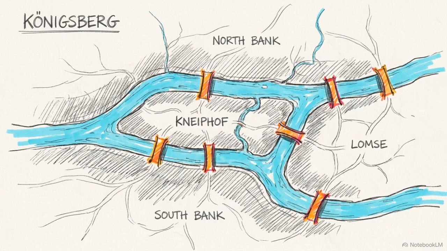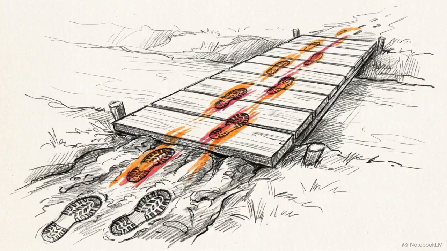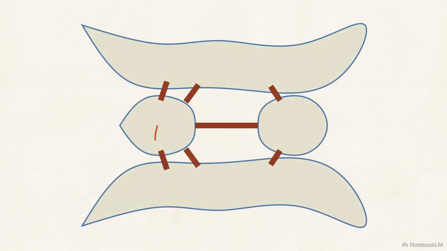In the 18th century city of Königsberg, the Pregel River divided the land into 4 distinct areas, including 2 islands, all linked together by 7 bridges. A popular puzzle of the time asked if a person could walk through the city, crossing every single bridge exactly once, and return to their starting point. For years, people failed to find the route.